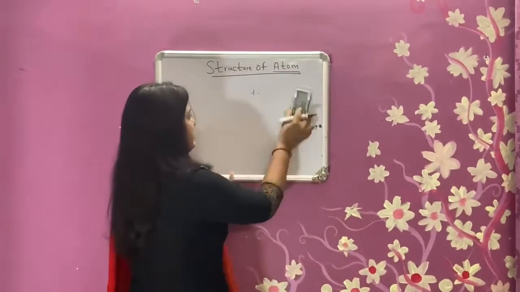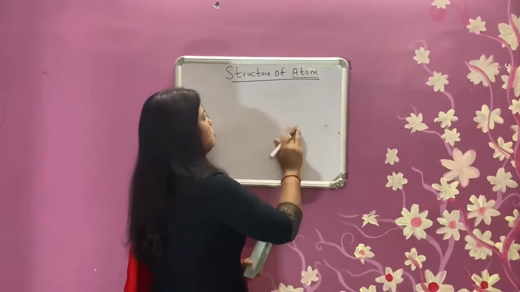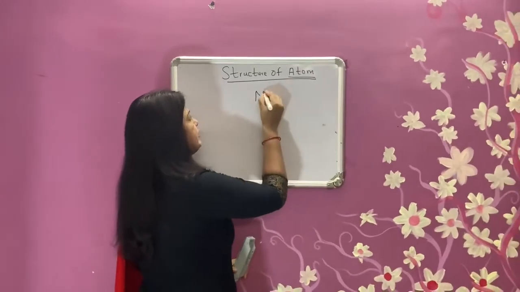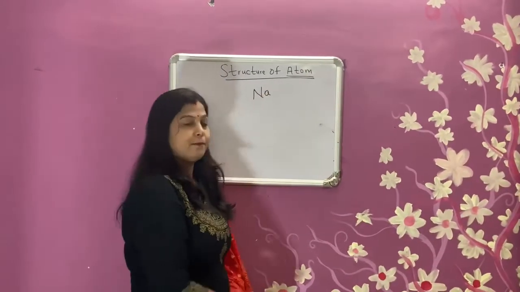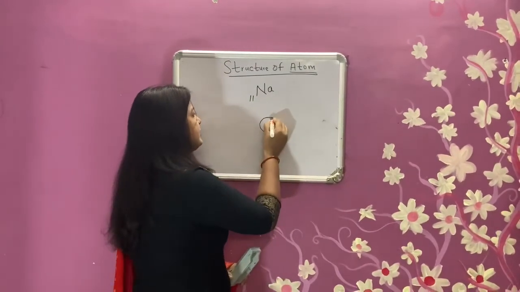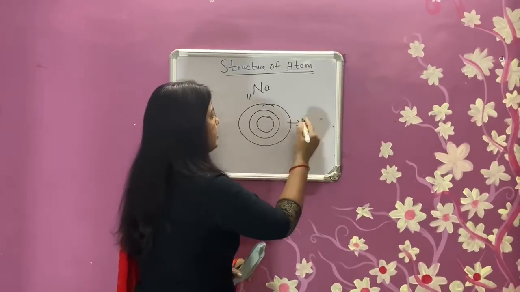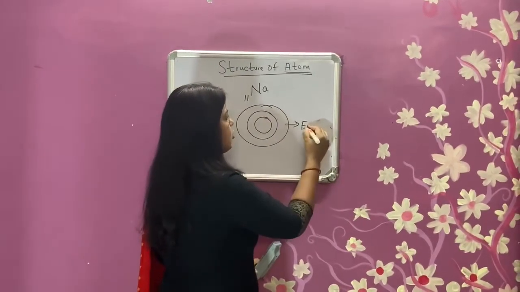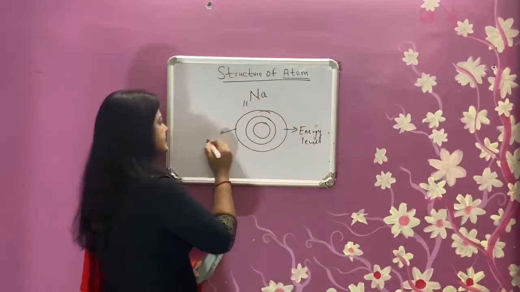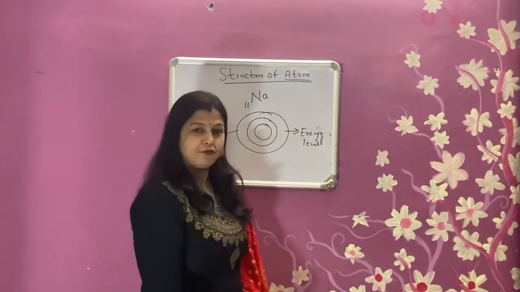Suppose the structure of the nucleus. Then we will go to how the structure of electrons and protons is considered. Suppose we take the example of sodium. Sodium has atomic number 11. These levels are called energy levels, or we can term them shells. In these shells, there are not only 2 shells or 3 shells.